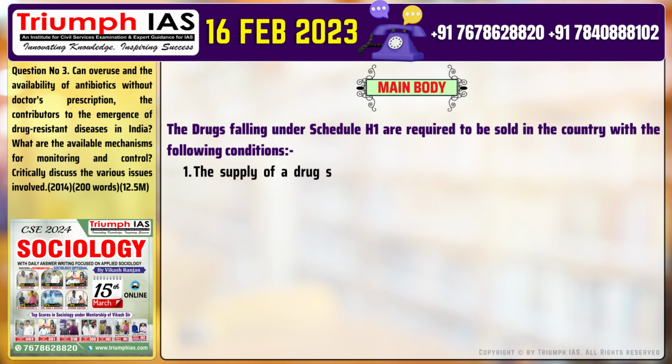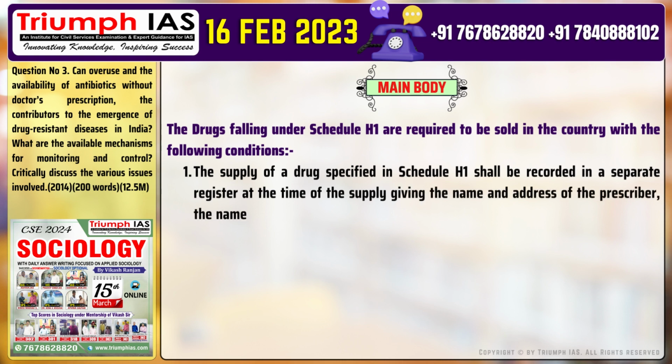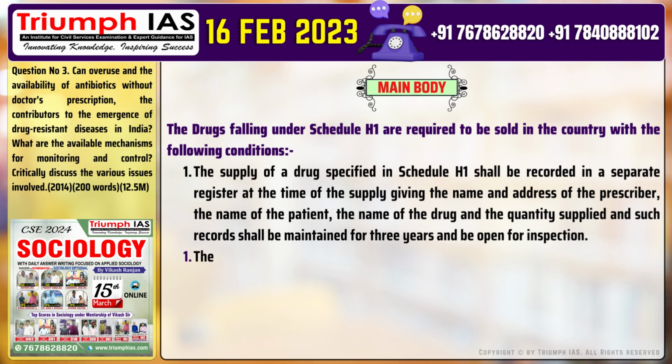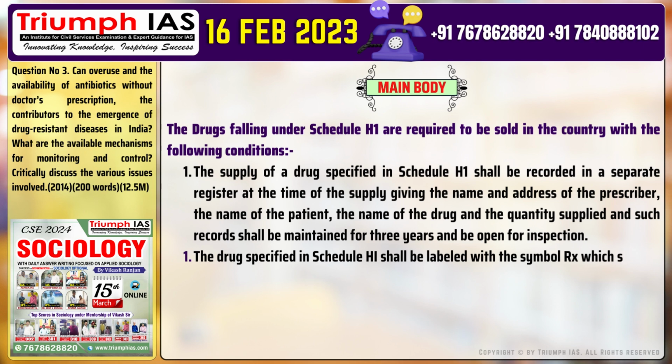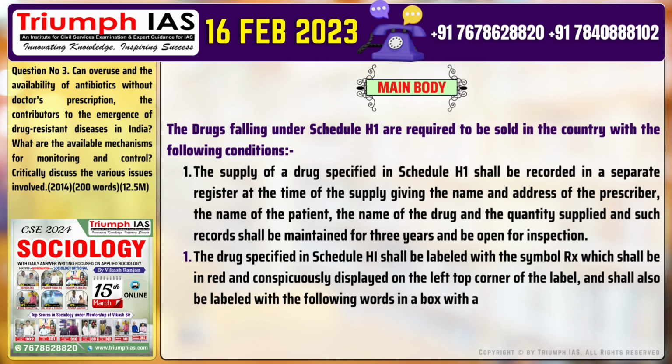1. The supply of a drug specified in Schedule H1 shall be recorded in a separate register at the time of the supply, giving the name and address of the prescriber, the name of the patient, the name of the drug and the quantity supplied, and such records shall be maintained for 3 years and be open for inspection. 2. The drug specified in Schedule H1 shall be labeled with the symbol Rx, which shall be in red and conspicuously displayed on the left top corner of the label, and shall also be labeled with the following words in a box with a red border.